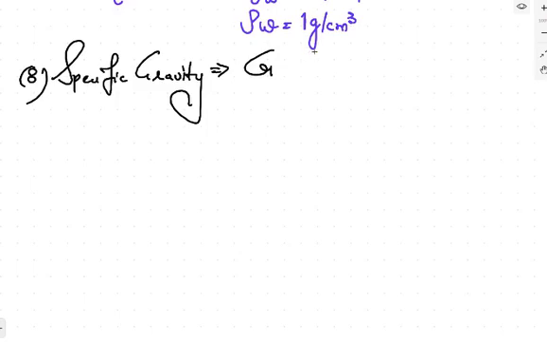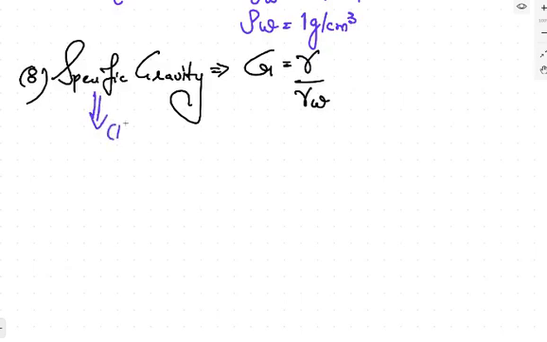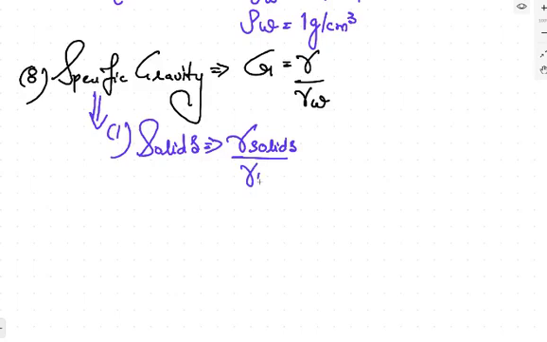The specific gravity is basically the ratio of the gamma of the solid with respect to the gamma of the water. The specific gravity is defined as basically the gamma upon gamma of water. The gamma of the soil divided by the gamma of the water. If you will calculate the specific gravity of the solid, specific gravity can also be classified into different types. If you will calculate the specific gravity for the solids, then in that case this will be gamma of solids divided by gamma of w. This is basically the ratio of the gamma.